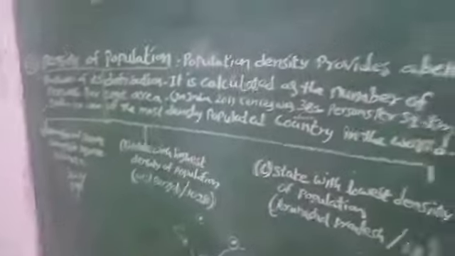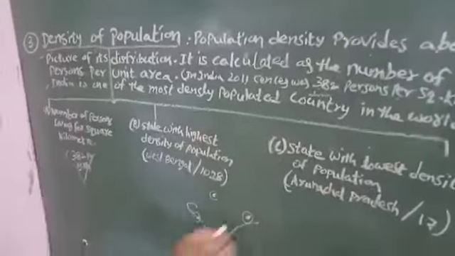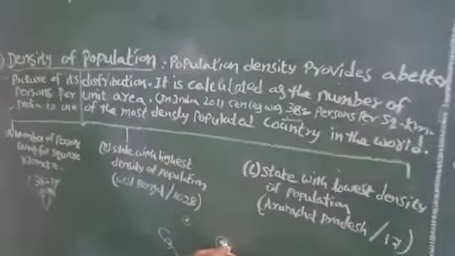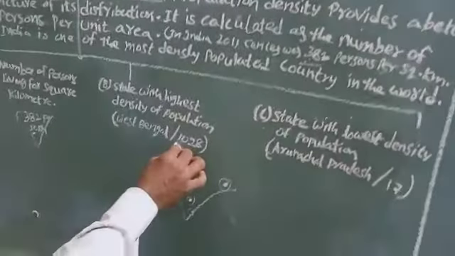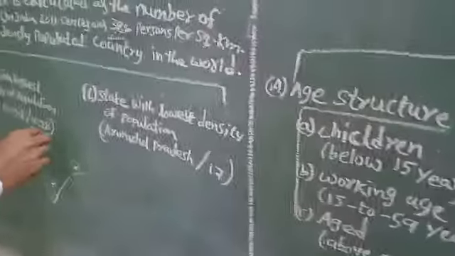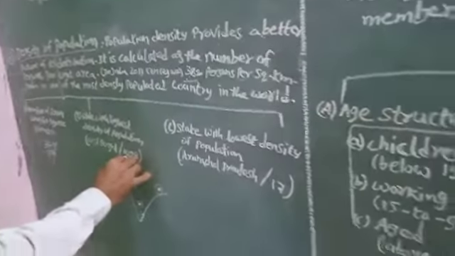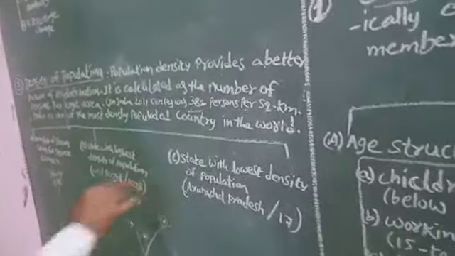Okay? The state with the highest population density is West Bengal. West Bengal is located here. It has 1028 members per square kilometer.